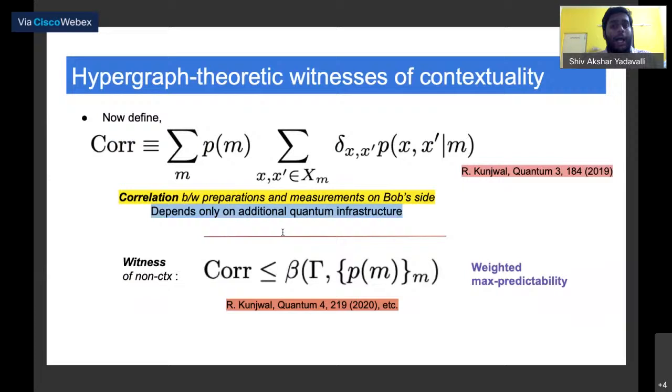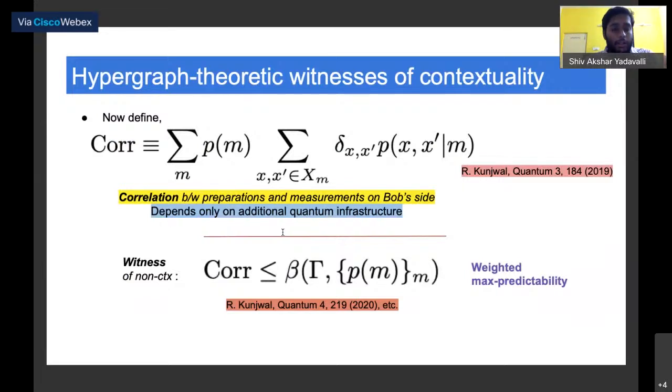It depends only on the hypergraph structure. But what we see is that in quantum mechanics, this core can violate this inequality, and thus it becomes a witness. This inequality is a witness of non-contextuality, and a violation of that is a proof of contextuality in quantum theory.